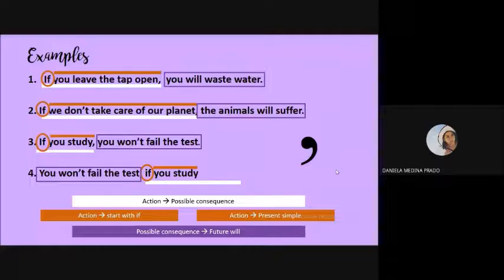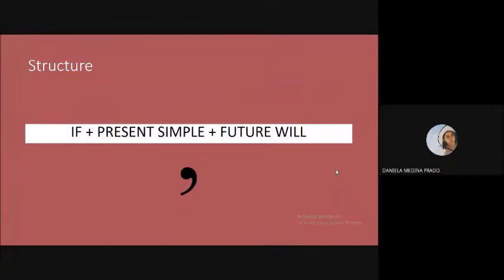So we have actions and possible consequences. They are divided by a comma. The actions start with if and they are in present simple. And the possible consequences use future will. This is the general structure. If plus present simple plus future will. Sometimes we can invert this structure to future will, then if, then present simple. And they are going to be separated by a comma.